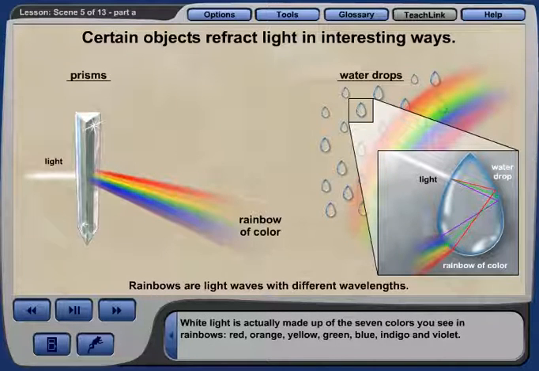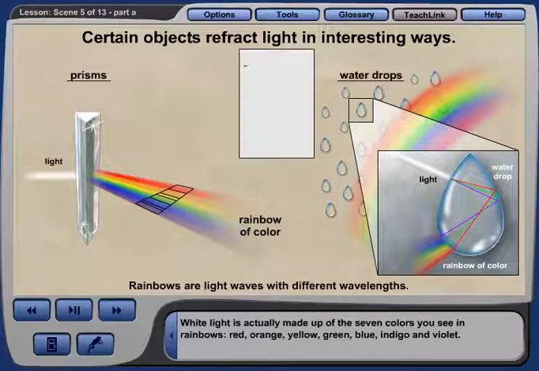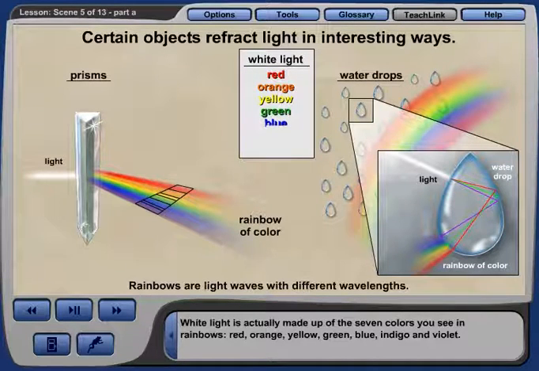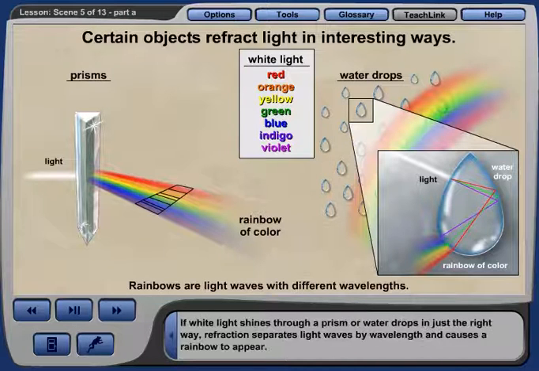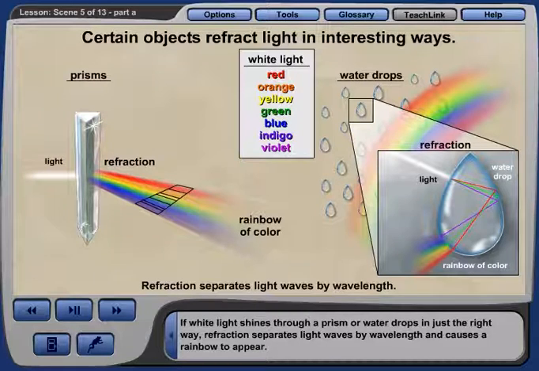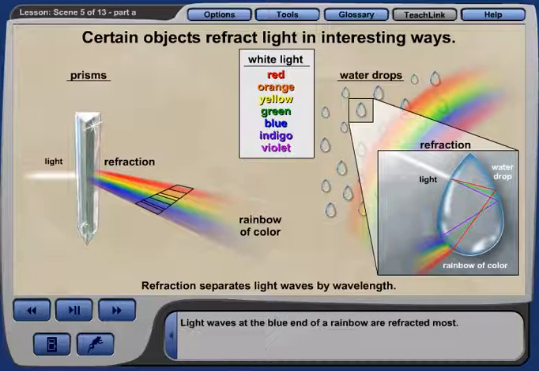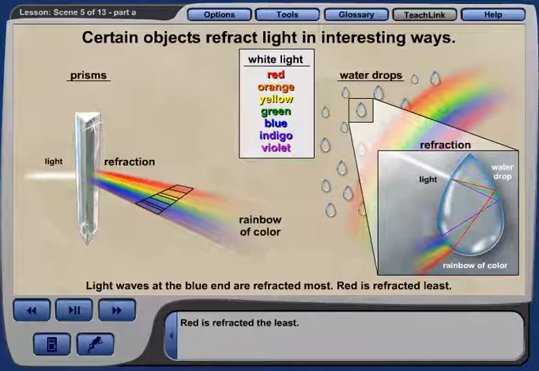White light is actually made up of the 7 colors you see in rainbows: red, orange, yellow, green, blue, indigo, and violet. If white light shines through a prism or water drops in just the right way, refraction separates light waves by wavelength and causes a rainbow to appear. Light waves at the blue end of a rainbow are refracted most. Red is refracted the least. Remember, refraction has to do with a wave changing speed.